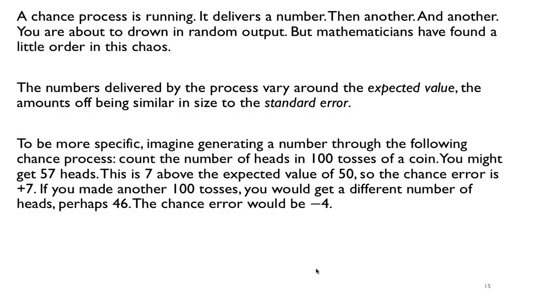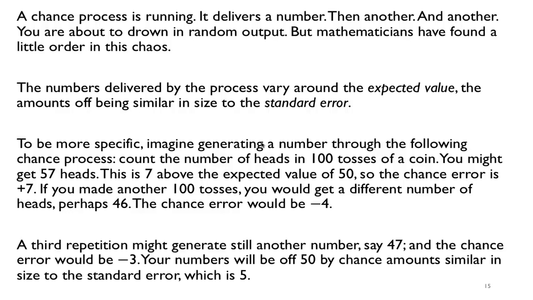For example, imagine generating a number through the following chance. I toss a coin 100 times, and I get 57 heads. That means 7 is above. The expected value is 50 because I expect to get 50. But if I get 57, that is a little bit off from 50. I get 7 more than I expect, so the chance error is +7. If I do this again and this time I get 46, that means I have a little bit less than what I expect. Again, I expect half, which is 50, so the chance error is -4. If I do this again and say I get 47, then the chance error is -3.